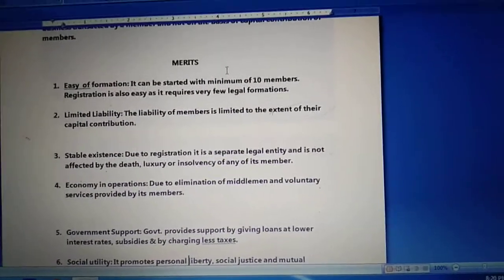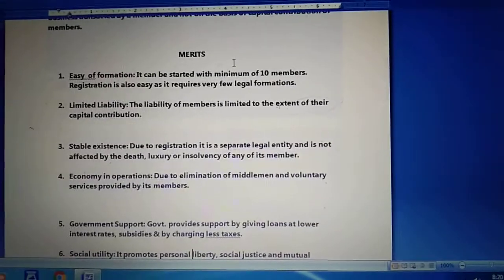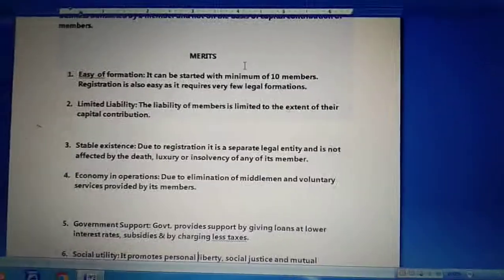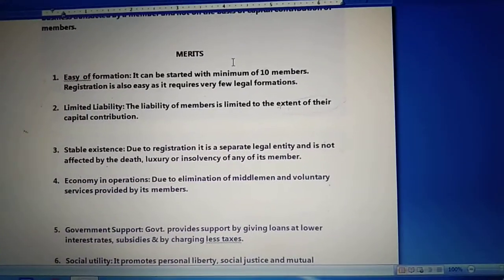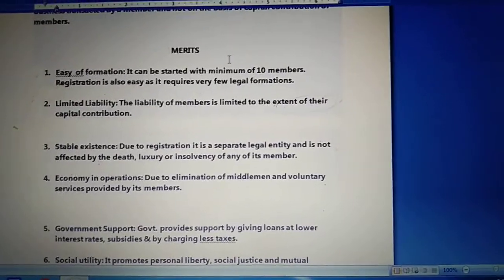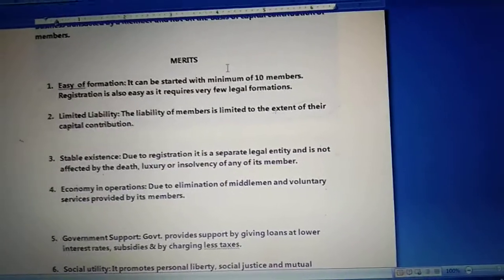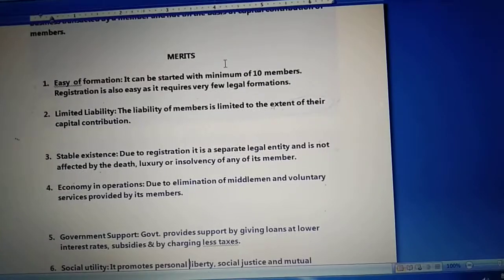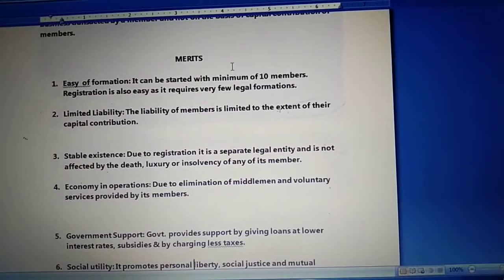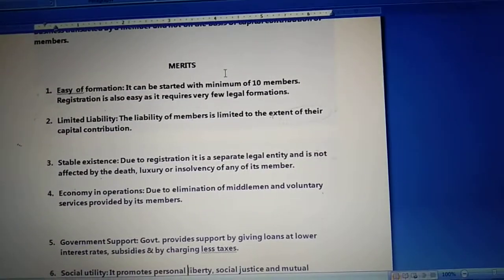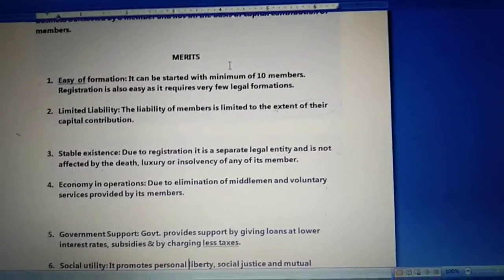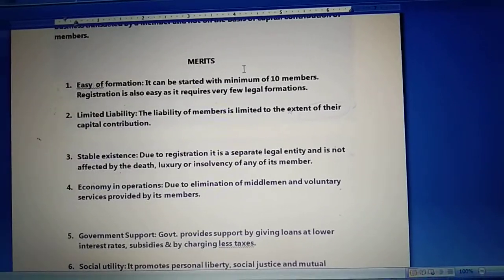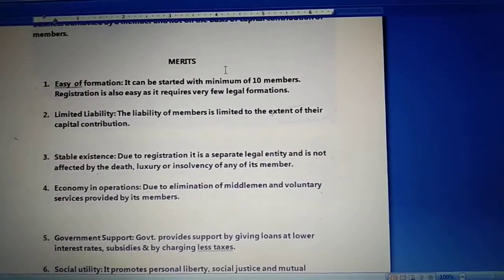But in case of a cooperative society, the liabilities of the member of a cooperative society are limited to the extent of their capital contribution. It means जिसने जितना कैपिटल कंट्रीब्यूट किया है उसकी लाइबिलिटी उसी रेशियो में डिसाइड होएगी. So the personal asset does not have to be sold in case the business has to repay the debts to outsiders.